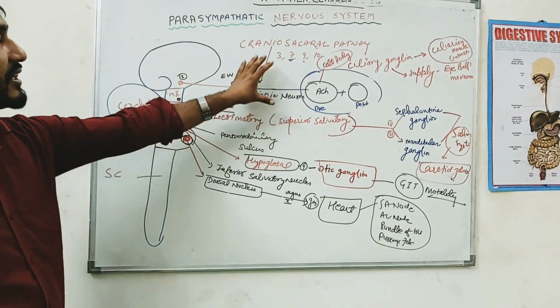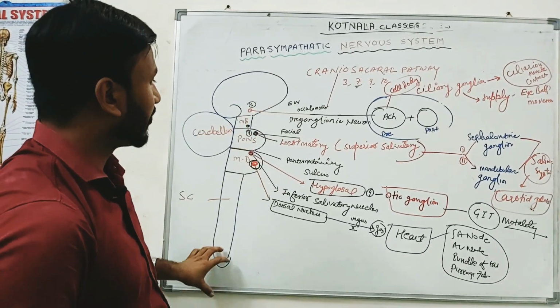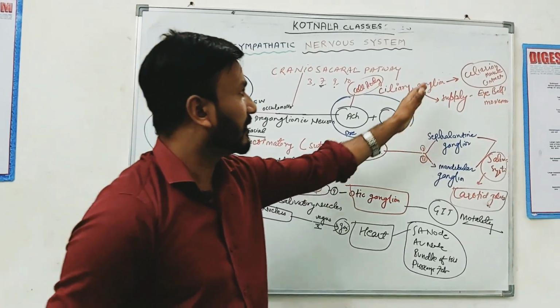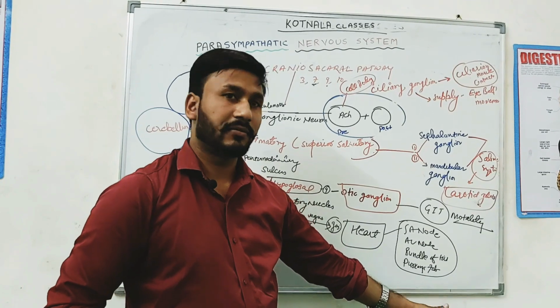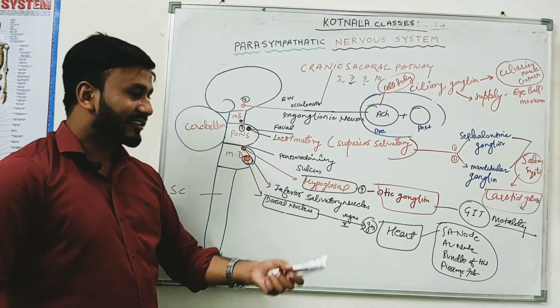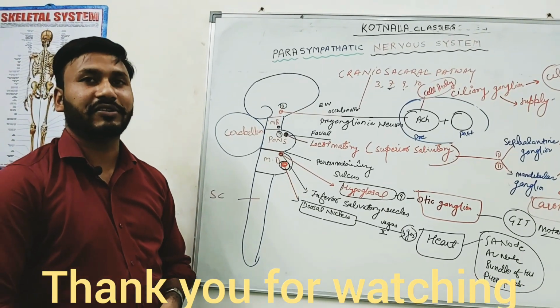That means the craniosacral pathway of the parasympathetic nervous system is associated with cranial nerves. Different ganglia are involved in this and function in different body systems, right? Okay, let's continue the second lecture on the parasympathetic nervous system.